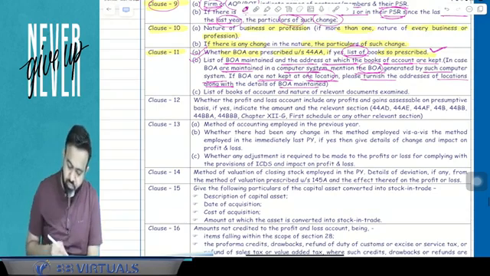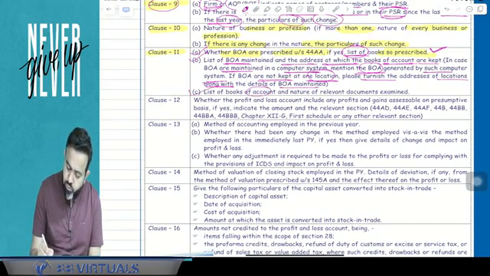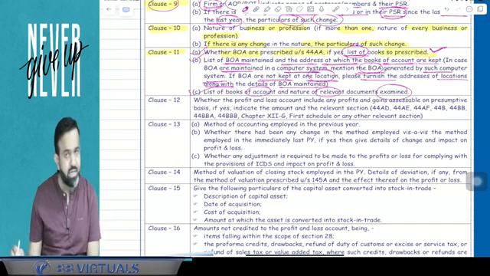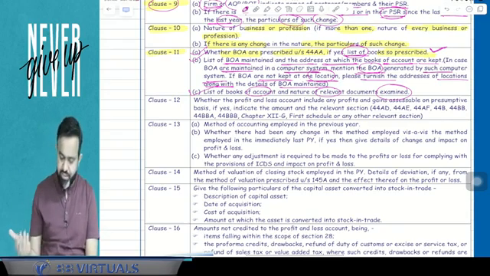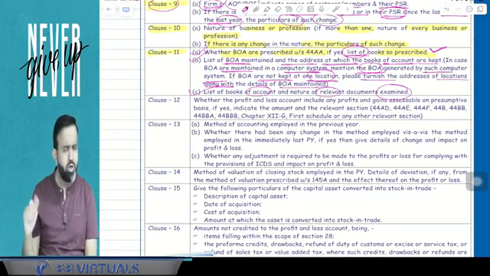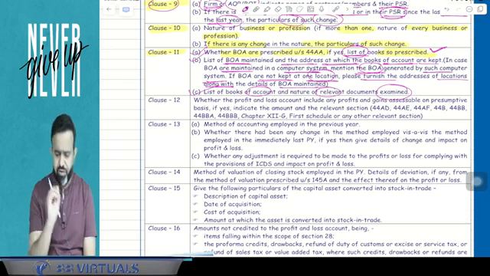Yes. Now next part. List of books of accounts and nature of relevant documents examined, meaning all the books of accounts he has examined as well as the relevant documents he has examined. So he will mention that.